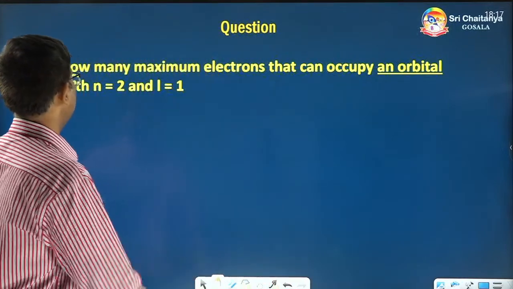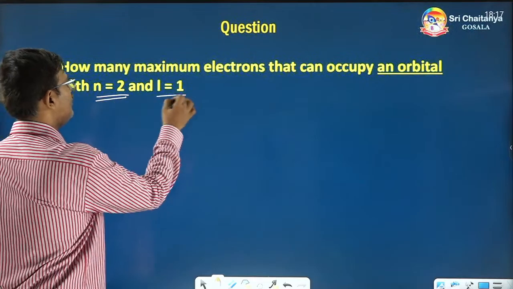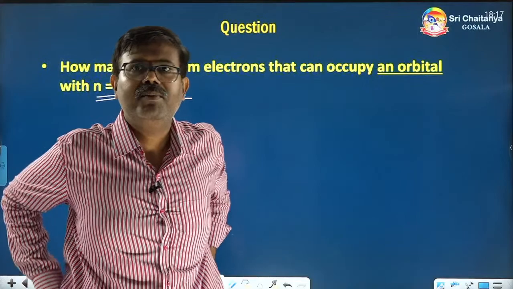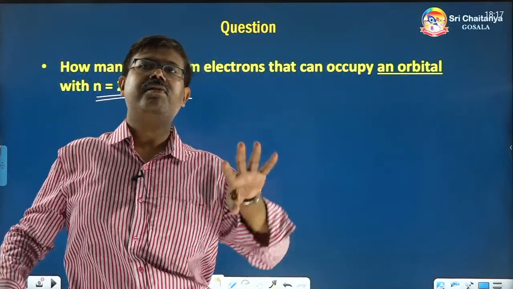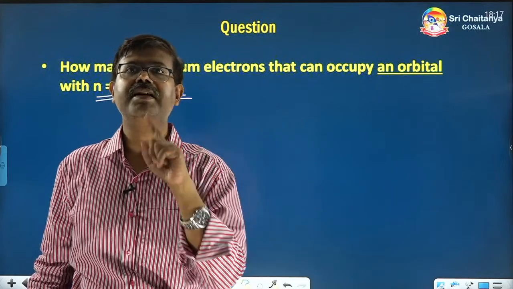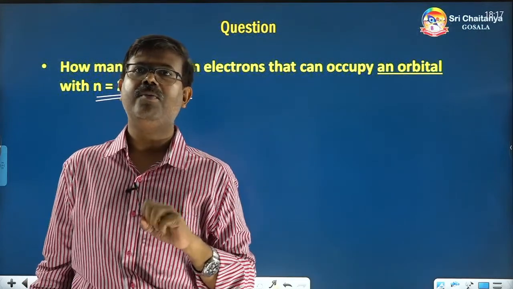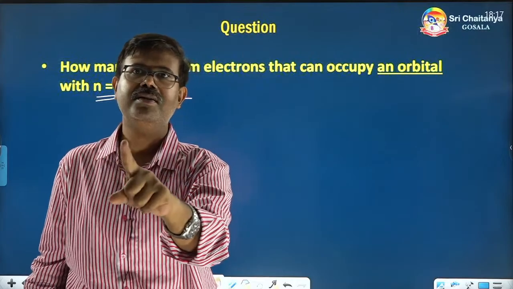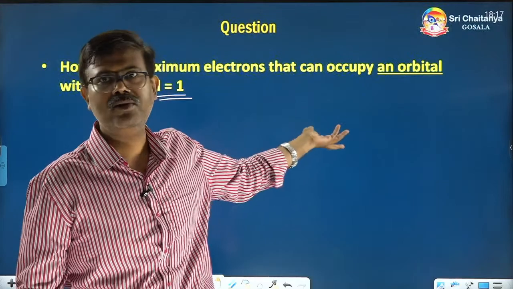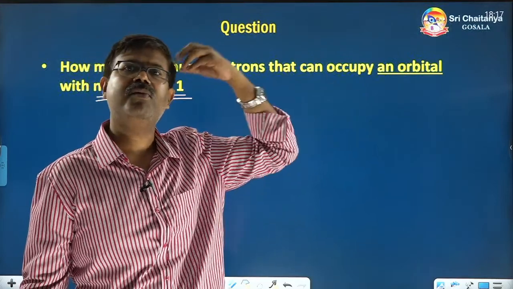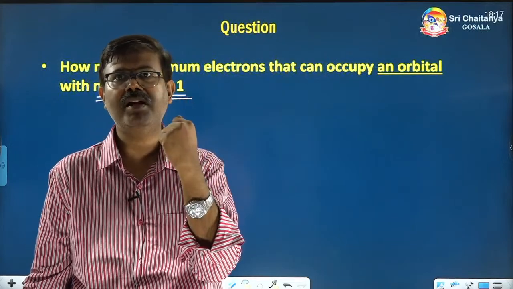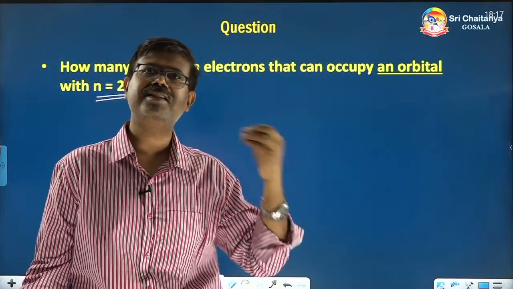They are saying n is equal to 2, l is equal to 1. In that, how many will be there? I will reframe it like this. Suppose in Vijayawada, in Venkateswara Rao colony, if you go, how many people will be present in a house? I am not saying in all the houses. In a house, how many people will be present? So in any orbital you take in an atom, no matter what shell or subshell, any orbital will have a maximum of how many electrons? 2. So the answer for this is 2.